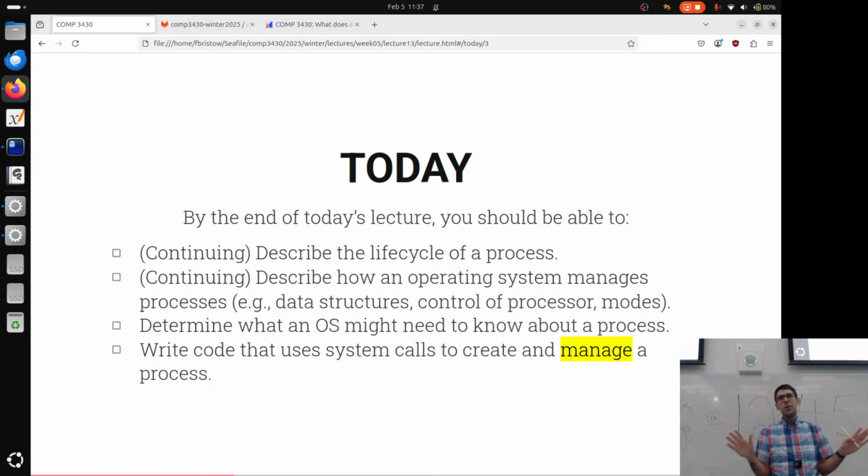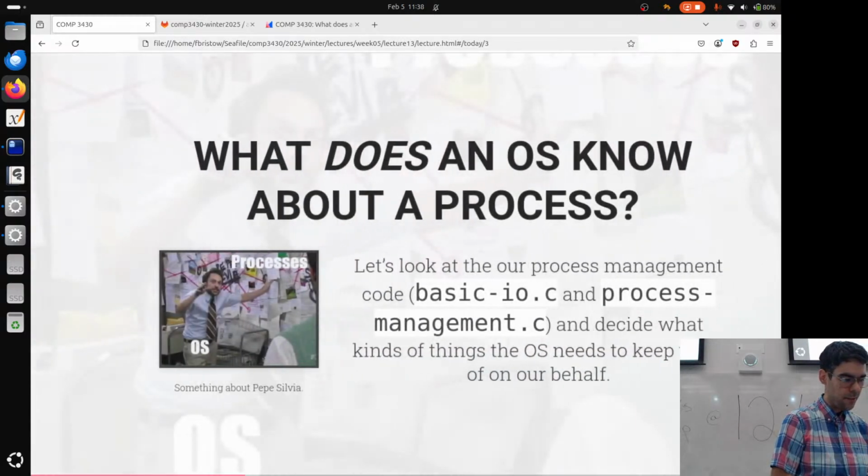That's asking the OS to create a process, but there's very little value in just duplicating a process and having it print the same message out twice. So I want to spend some time looking at how we can use these multiple processes to our advantage. How can we get these multiple processes to coordinate and synchronize with each other? How do I get one process to block based on the state of another process? That's the last part that I want to do, and like I said, this will probably start to spill into Friday's class.